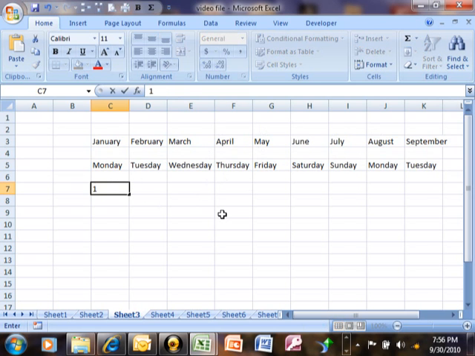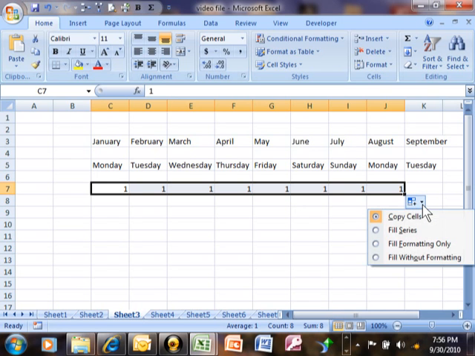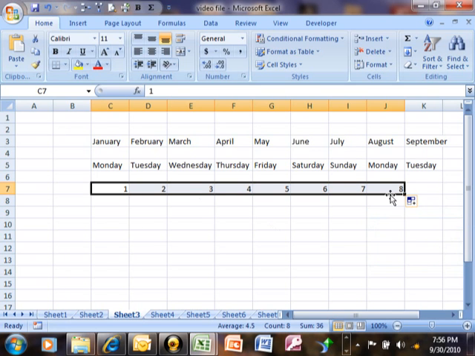Let's type in the number 1, and I'm going to click on that cell. I'm going to go to the bottom right-hand corner and get the black cross and drag it over. Now, notice what happened with the numbers. It actually made them all 1. Well, that's not exactly what I wanted to do. So if you notice, whenever you do a speed fill, you get this little window over here. You're going to click on that. You click on the pull down, and then instead of a copy, you're going to do a fill. I'm going to pick on fill, and then notice what it did. Then it says 1, 2, 3, 4, 5, 6, 7, 8.